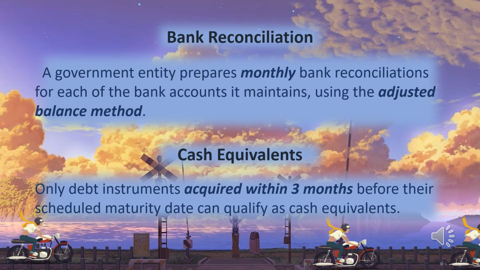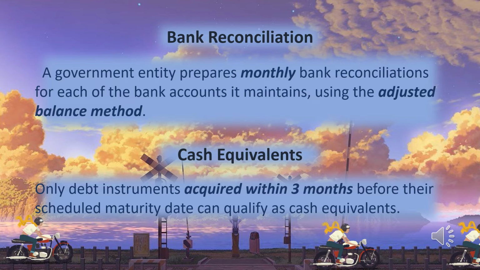So, government entities prepare monthly bank reconciliation for each bank account they maintain using the adjusted balance method. In the adjusted balance method, the book balance and the bank balance should be equal.